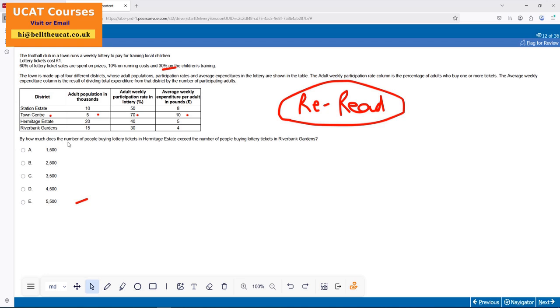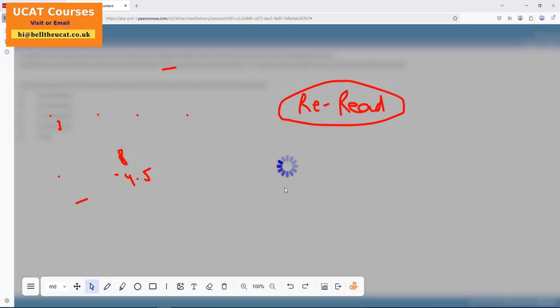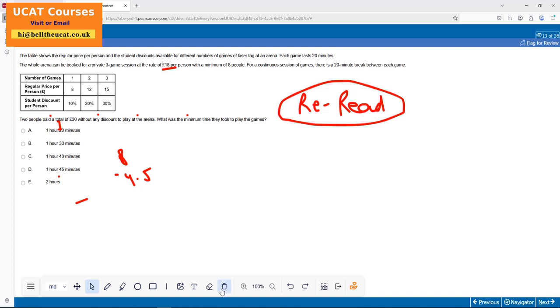Then he says, how much does the number of people buying lottery tickets in this one and this one exceed? So exceed, right, okay, 40% of 20, do I have 8,000? This is 8. 30% of this one, 4.5. 8 take away 4.5, by how much? Yeah, 3.5. Boom, 8 take away 4.5, 3.5, that's my option. Option C, bravo, right. Again, speed maths it is, right? Ability to compute this. You don't literally need a calculator for each and every question.